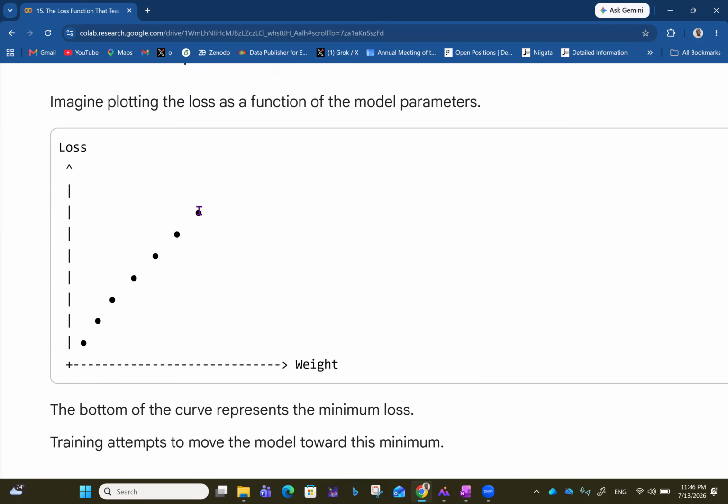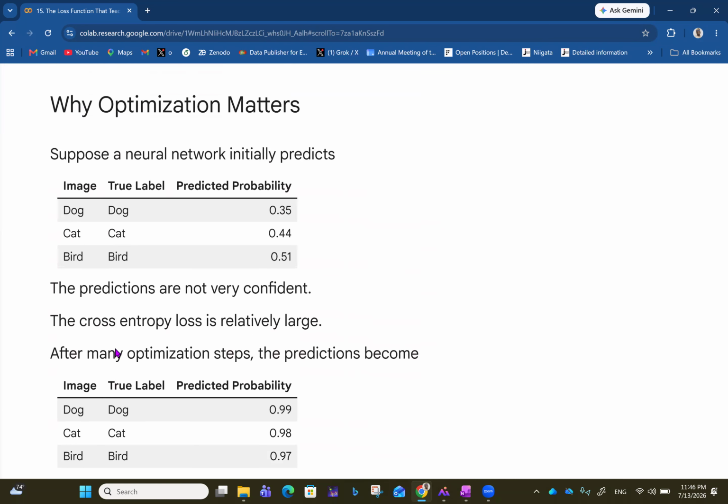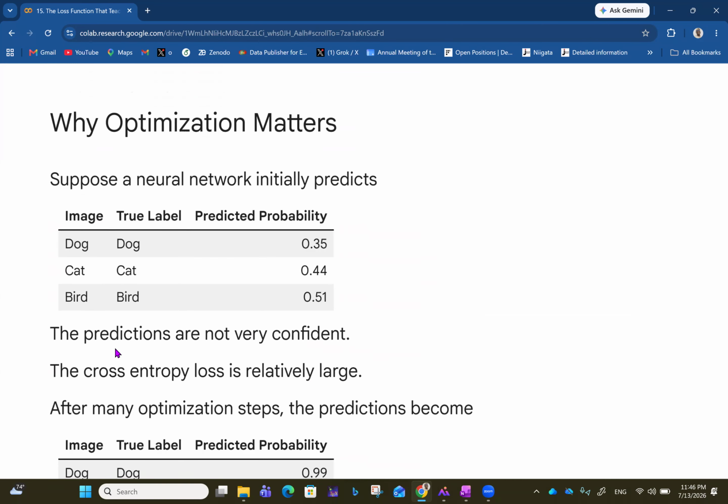So maybe if it started from somewhere here. The goal is to come to the lowest point possible. That's the minimization of the loss function. So now, why does optimization matter?